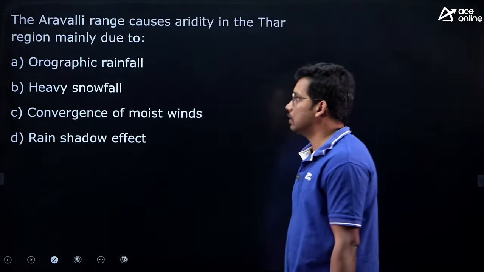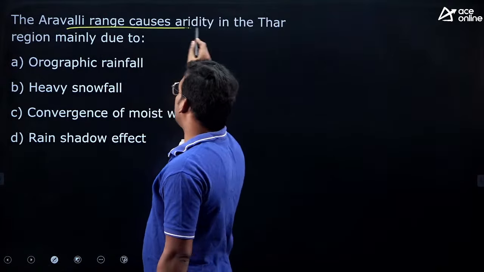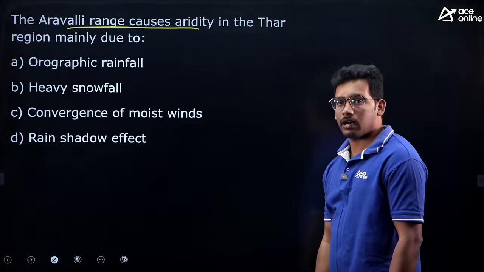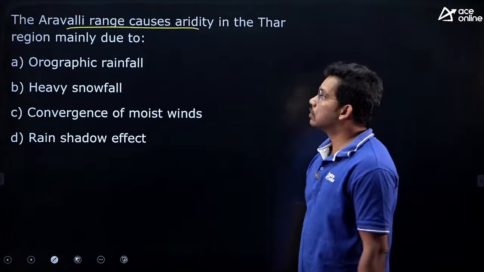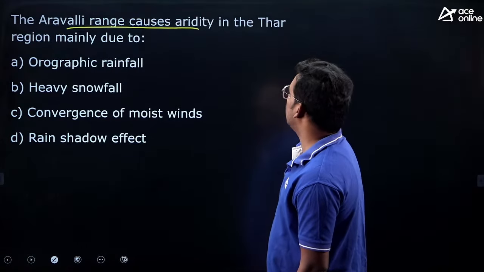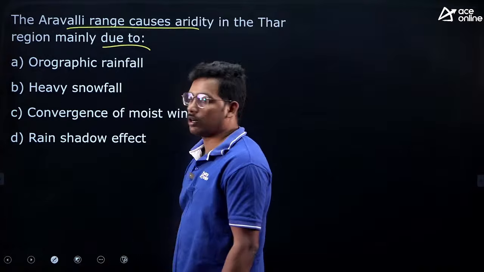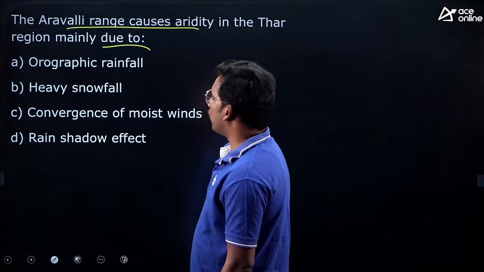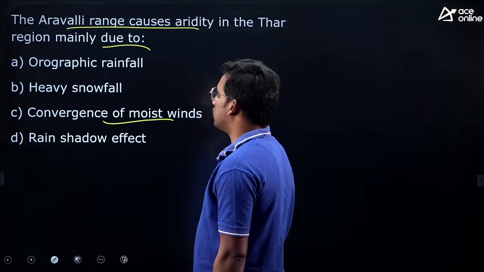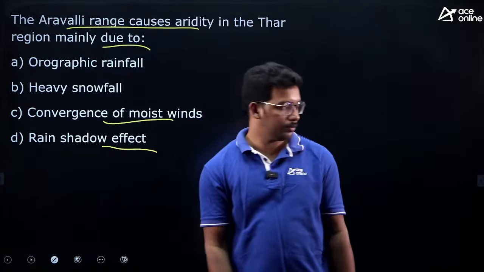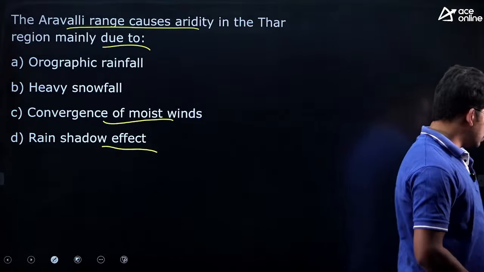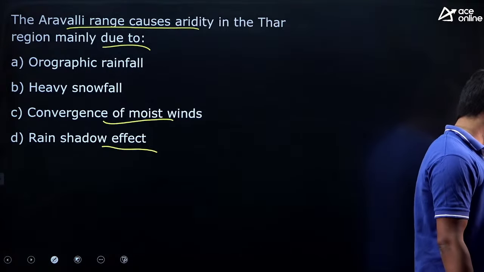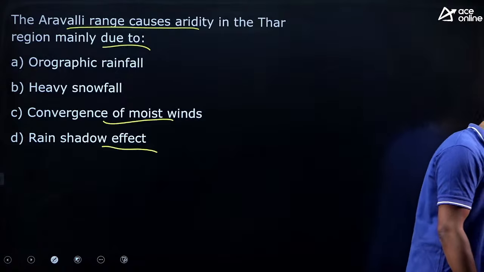Two people have answered. Next one: Aravalli ranges cause aridity in the Thar desert. You know the Thar desert, which is arid, right? The Aravalli ranges cause aridity in the Thar desert mainly because of what? Orographic rainfall, heavy snowfall, convergence of moist winds, or rain shadow effect. This is a very easy question. I won't even give an explanation, you should answer it. Yes, correct. Already they have answered.